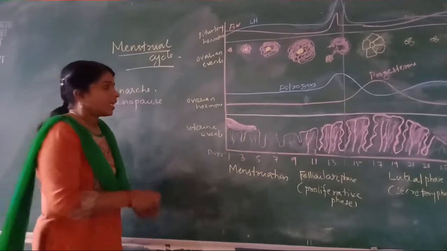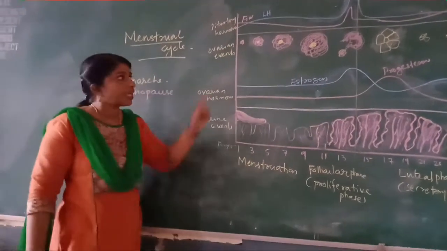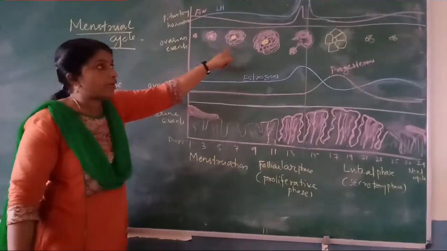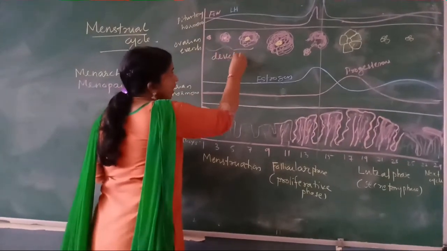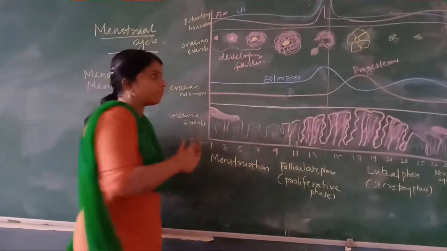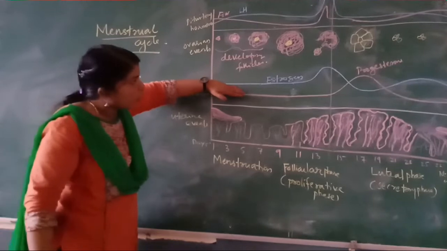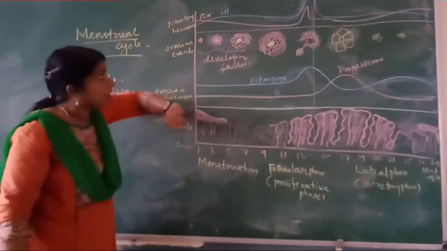Okay. And just look at the changes at that time in the ovary. These follicles are developing. These are the developing follicles. Okay. Look at the hormones. This estrogen is there. This progesterone is there. That is normal level.